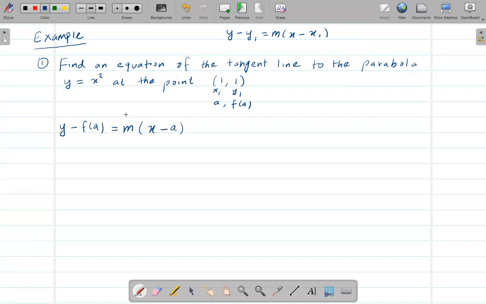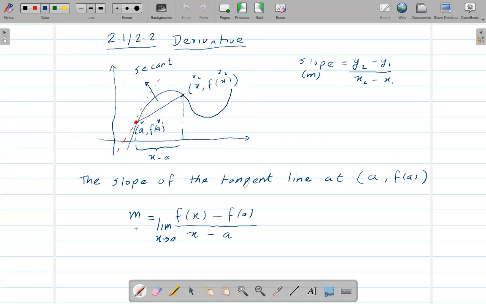So we know the value of f of a, which is 1. We know the value of a, which is also 1, but we don't know the value of m, but we can find the value of m. We know the formula from here, right?